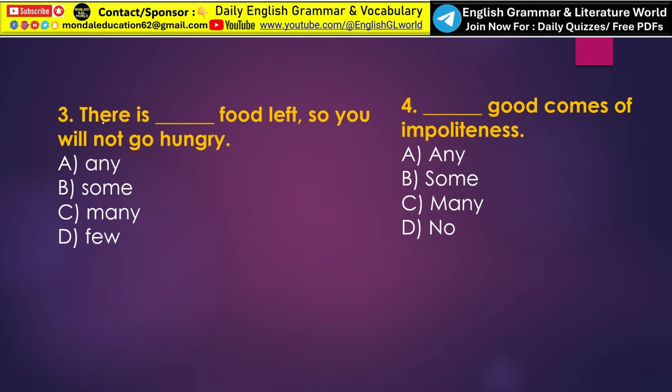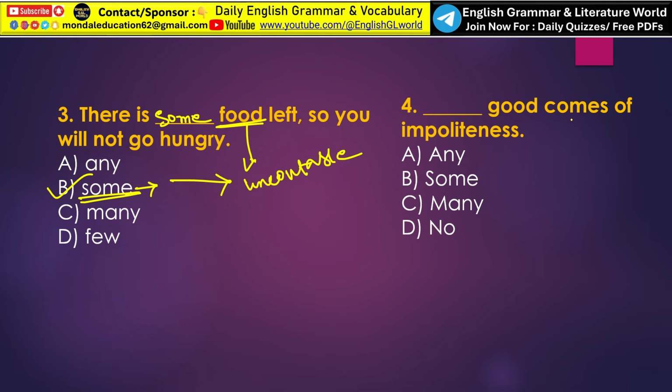Next, there is dash food left, so you will not go hungry. Look at the noun, that is food. Food is an uncountable noun. The sentence tells us that food is still available, therefore some is the correct determiner. I have already told you some is used before an uncountable noun. So option B, some, is the correct answer. There is some food left, so you will not go hungry.